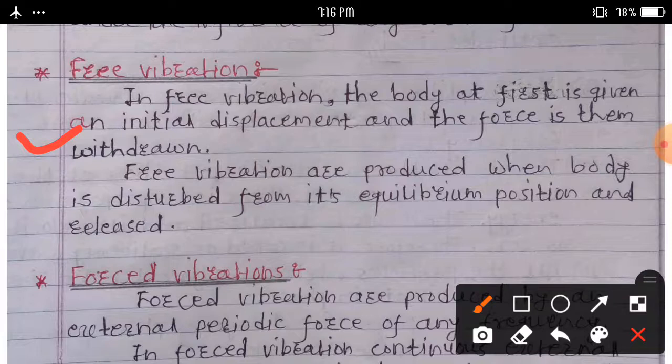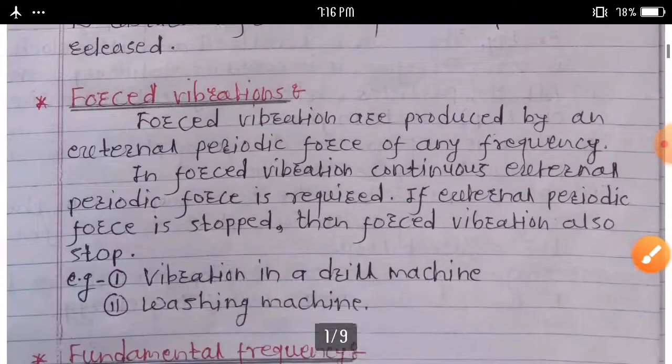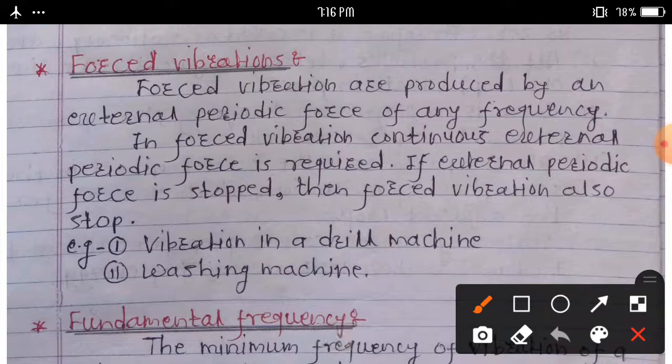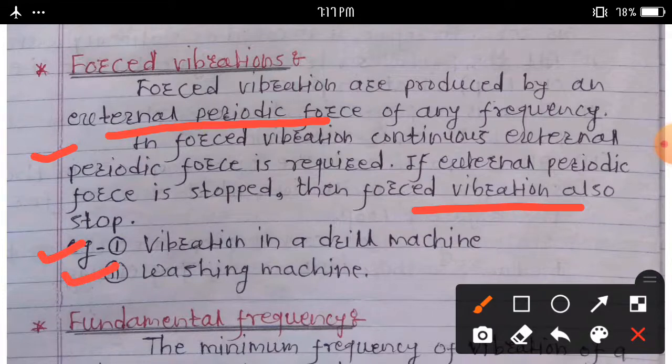Another type of vibration is forced vibration. Definition: forced vibrations are produced by an external periodic force of any frequency. In forced vibration, a continuous external periodic force is required. If the external periodic force is stopped, then the forced vibration also stops. For example, vibration in a drill machine and a washing machine are the two best examples of forced vibration.